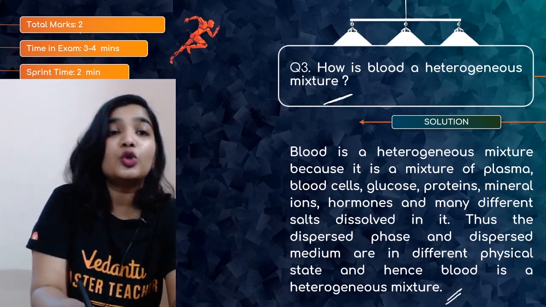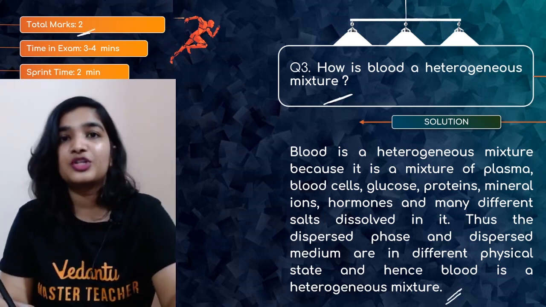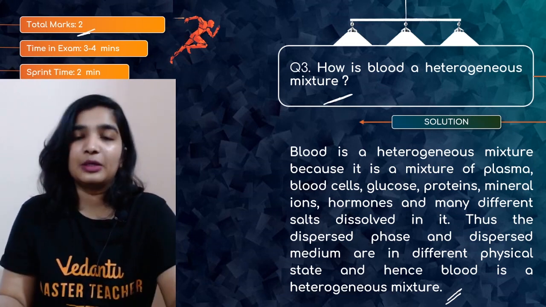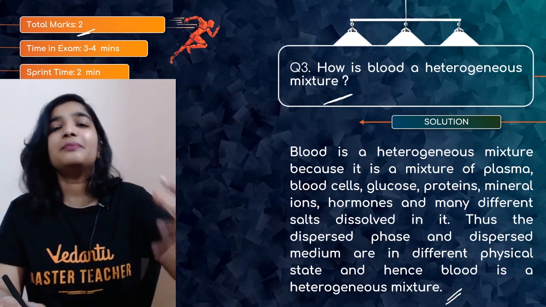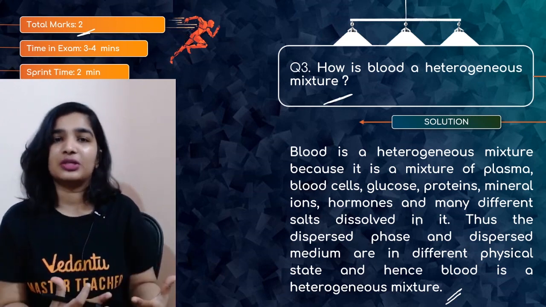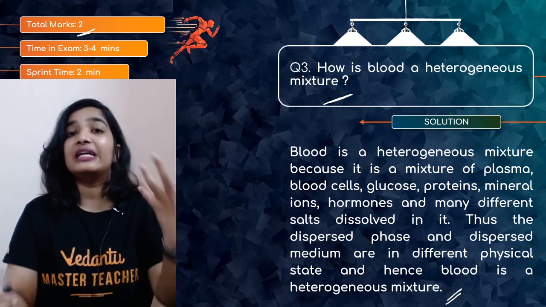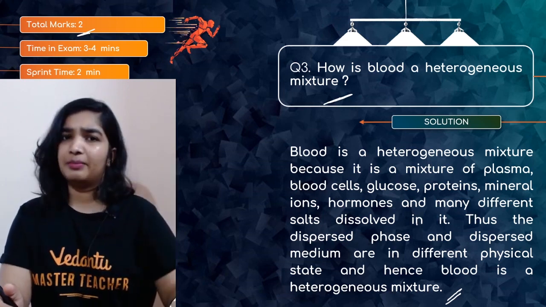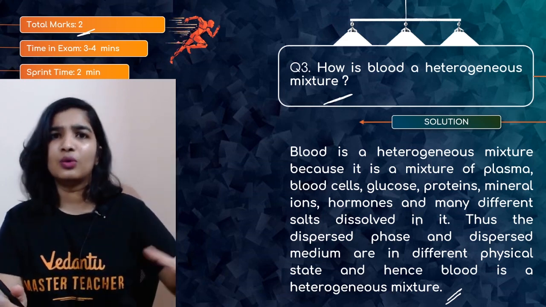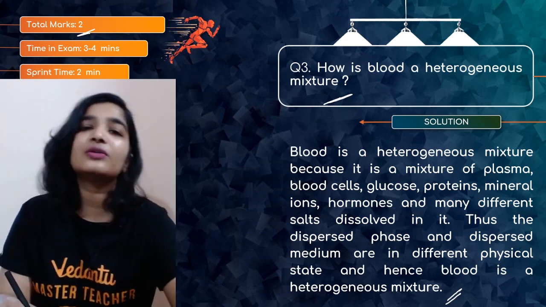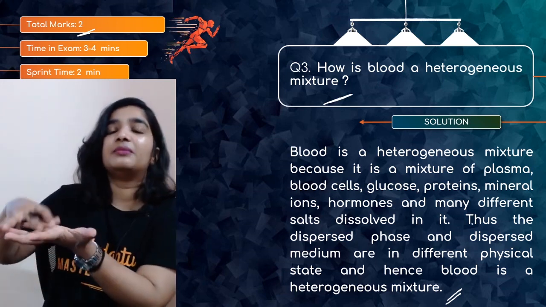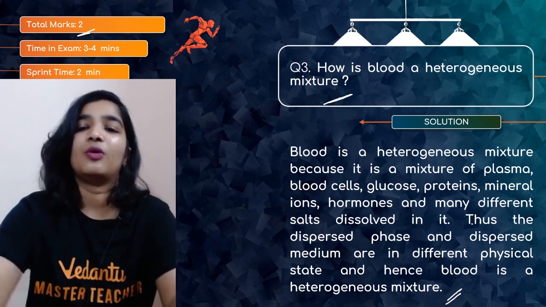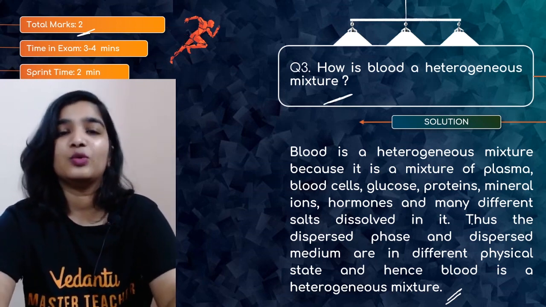So this is asked for 2 marks, so you have to mention why it is a heterogeneous mixture. So first tell me about its composition, what is it made of, because you have to prove it is a mixture. So what is it made of? It is a mixture of plasma and the blood cells and the glucose, the proteins, hormones, oxygen, everything will be there. So you will have that dispersed medium and the dispersion phase. So obviously it is a heterogeneous mixture.